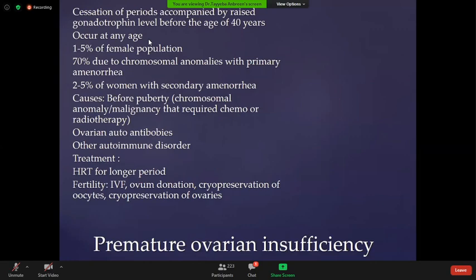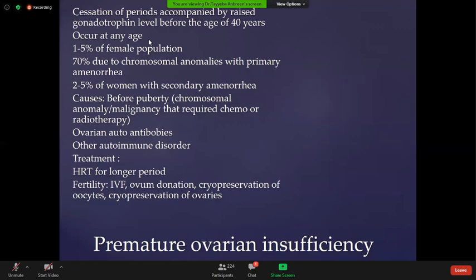So if the patient has menopause before 40 years, these patients need HRT, hormone replacement therapy, in the form of estrogen and progesterone for a longer period of time, because the complications and sequelae of menopause, like cardiovascular disease and osteoporosis, develop early in these patients. So for the prevention of osteoporosis, these patients should be provided with hormone replacement therapy, and also for the protective effect on the cardiovascular system, because it will cause hyperlipidemia, hypertension, and DVT if the patient has a history of thrombophilia.